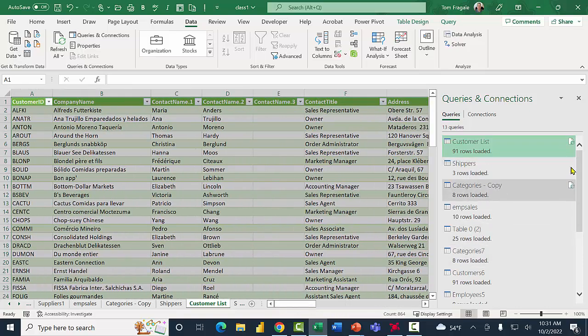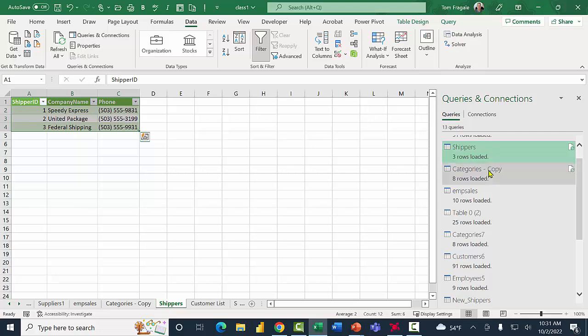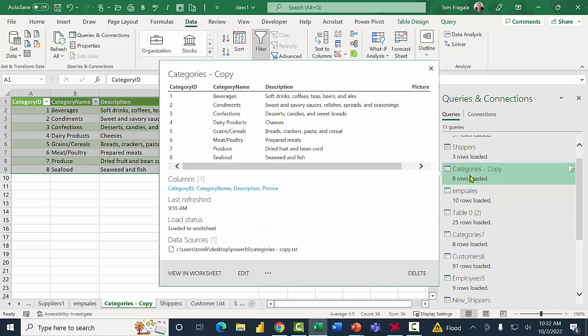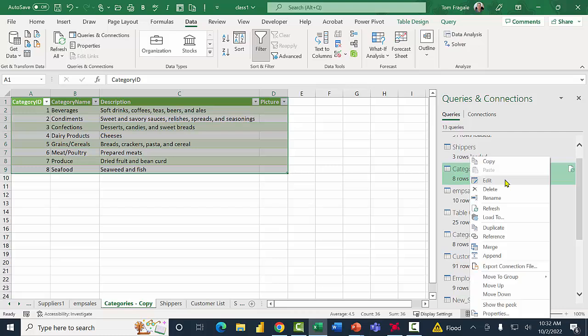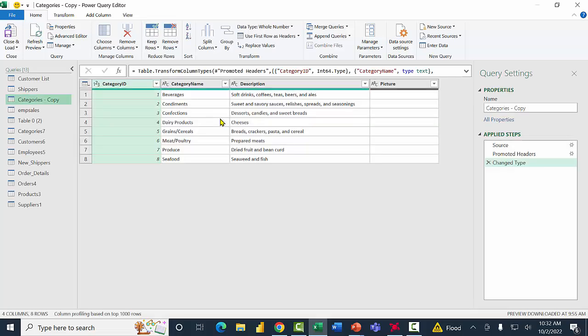Let's see some more examples of cleaning up this data. So I'm just going to go through the tables here and see if there's another place I can clean up the data. Now I see this categories copy table, and I don't really need that picture column. So I'd like to delete that column from that table. I'm going to right click on categories copy, and I'll pick on edit again. That'll bring me back to the Power Query window.